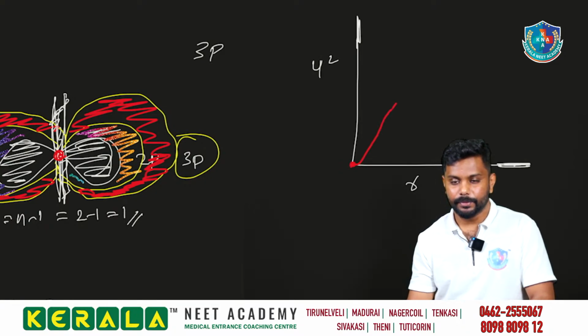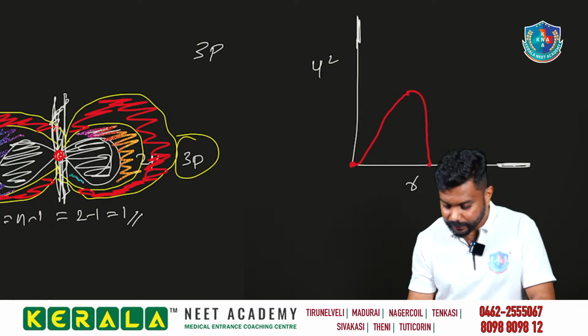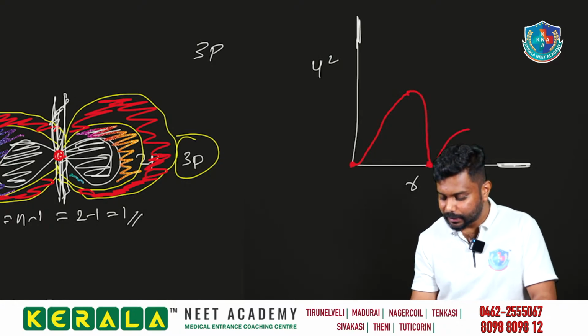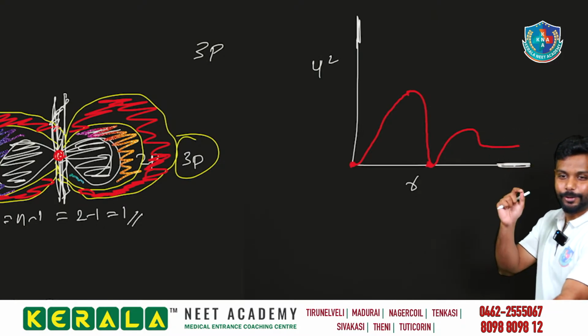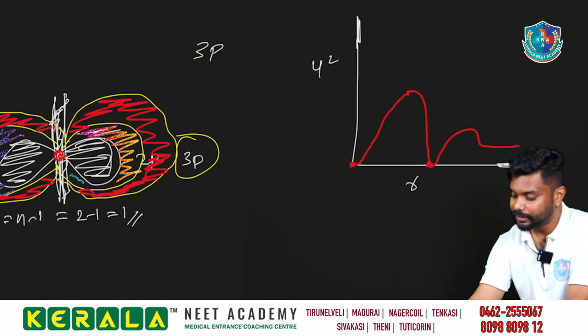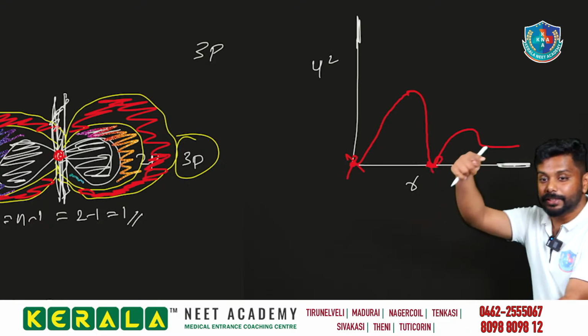Then it is going up. And how many nodes are we having? 2 nodes. So definitely it will end here. Next touch. The next it will go like this. You got the graph, right? According to the node, right? So this is the place where we have the angular node starting, and this is the place where we have the spherical node, right?